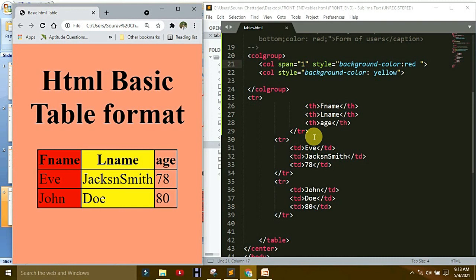Now I give you one assignment. I think you will understand so many things till now. If you do not understand, please comment or ask me anything for the next lecture, and I will solve your problem. This assignment depends only on tables in HTML. I hope you are interested. If you do this assignment, please send it to my email address or tell me in the comment box.